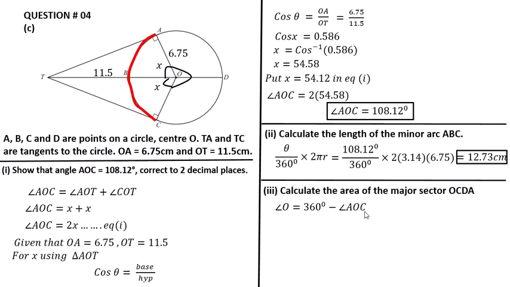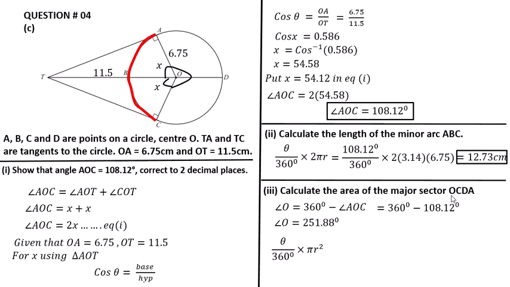Why do we subtract angle AOC? Because this is the complete angle, and we must subtract the angle we just found. The value of angle AOC is 108.12. 360 minus 108.12 is equal to 251.88 degree.